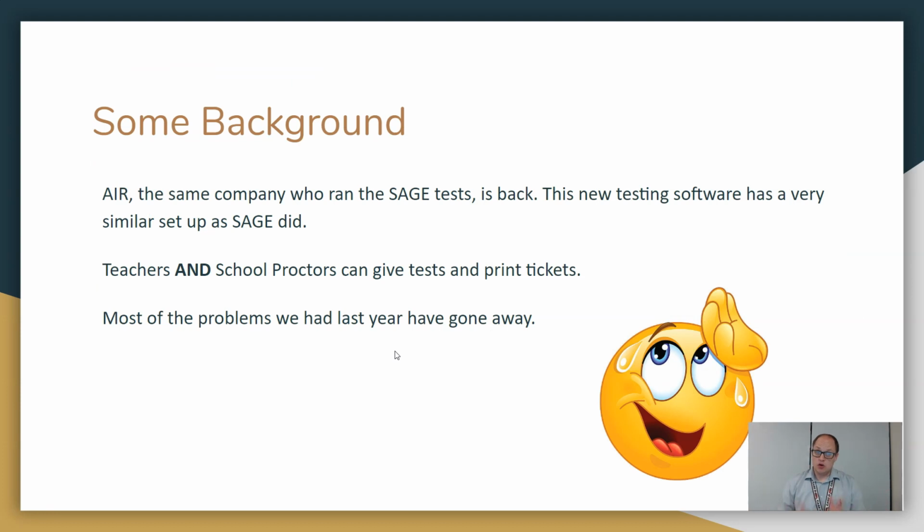Some good background. AIR, the same company who ran the SAGE tests, is back. The new testing software is a very similar setup to how SAGE ran it. Teachers and school proctors can give tests and print tickets. We're not only allowing the teachers to print things. Most of the problems we had last year have gone away, and we added a pop-up issue, but most of the other issues are gone. So we can go back to how we ran tests 2 years ago.